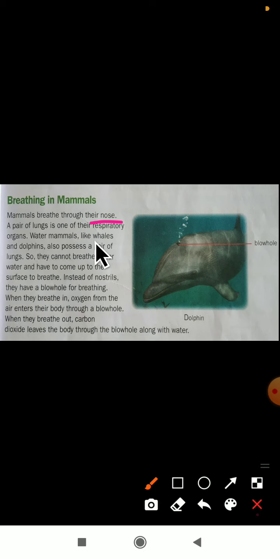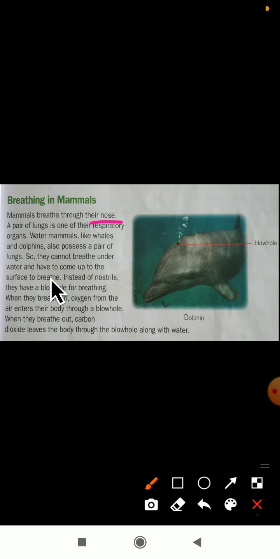Water mammals like whales and dolphins also possess a pair of lungs here. As you all know, whales and dolphins live in water, and these come under mammals. They give birth to their young ones and feed those babies with milk here. So they also have a pair of lungs, and they have small openings, that is the nose part. So they cannot breathe underwater and have to come up to the surface and breathe.